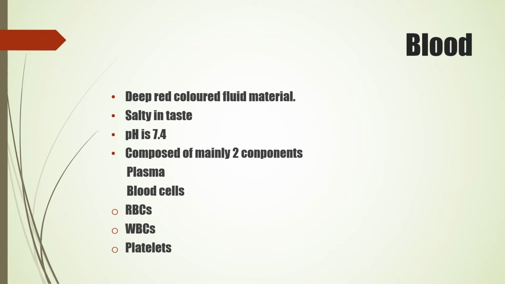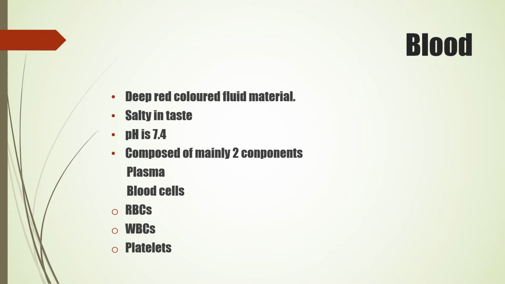Fibrinogen and prothrombin help in the blood clotting process, like when you fall down, when you get hurt and the blood starts bleeding, after some time the blood stops and after a few days you may see a covering over it, a brown colored covering. That covering is due to fibrinogen and prothrombin. Plasma also contains inorganic ions, which are calcium, potassium, sodium. They control the function of muscles and nerves.